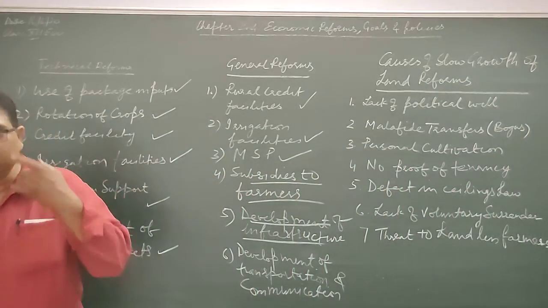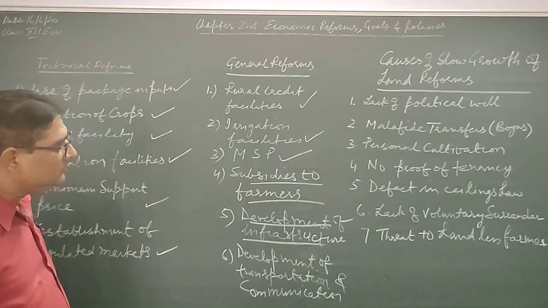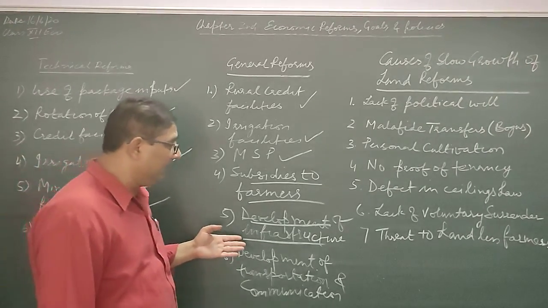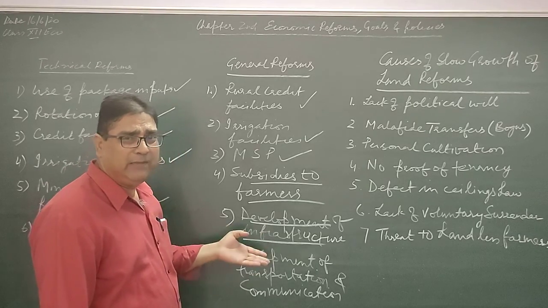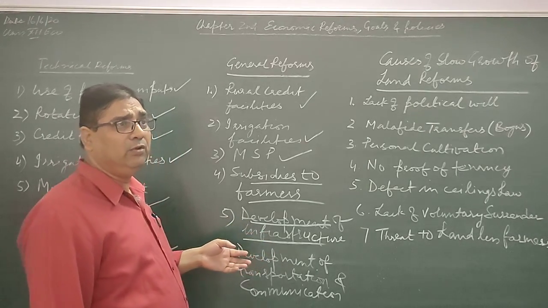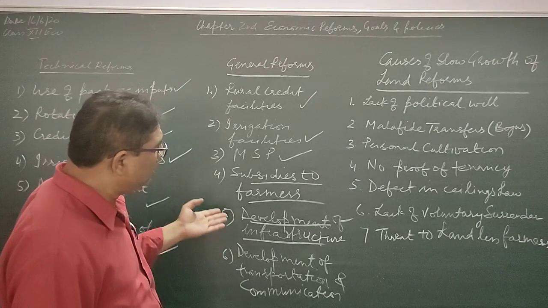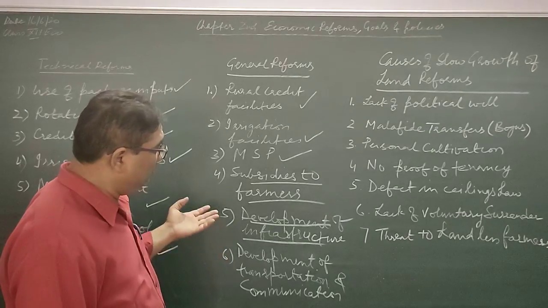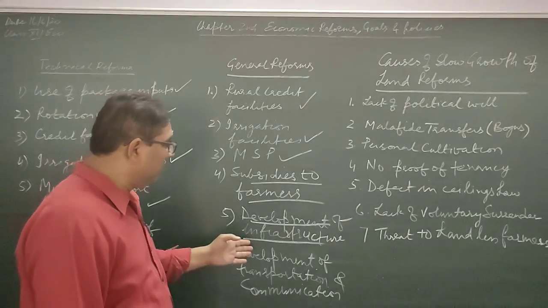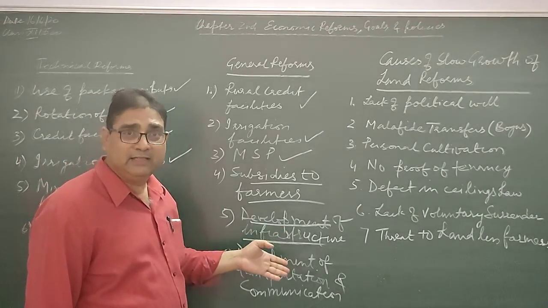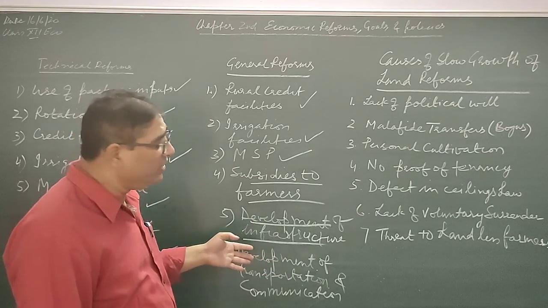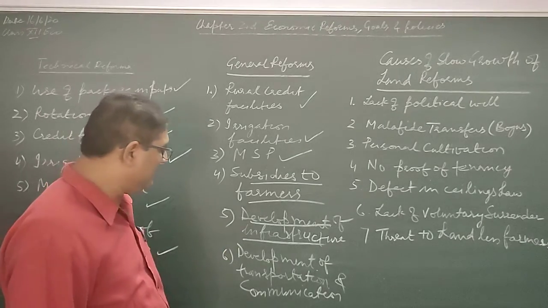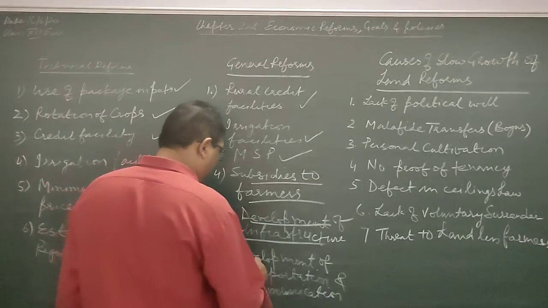Like cities, urban areas, bank facilities should be there. So all types of facilities are required, and computer centers are required there. So it will develop the park system. Regular cleanliness and sanitation is also essential, my dear student. So these are all part of development of infrastructure.